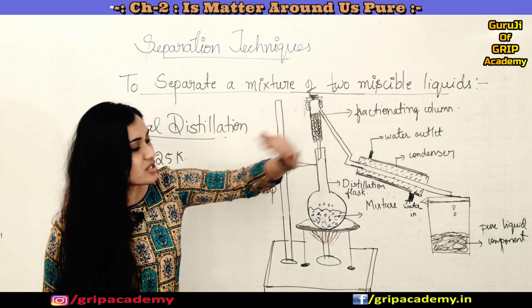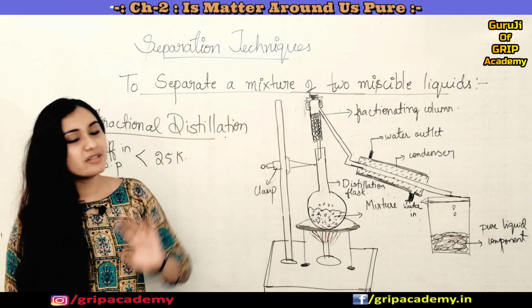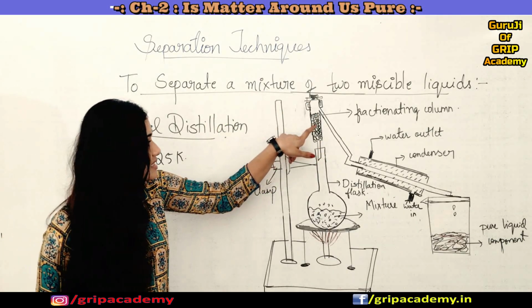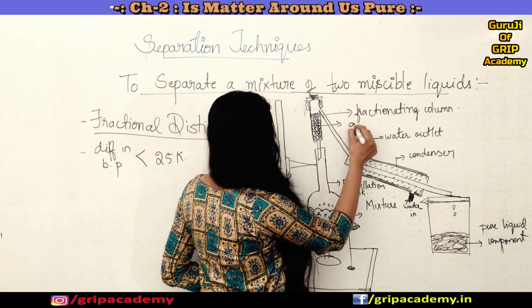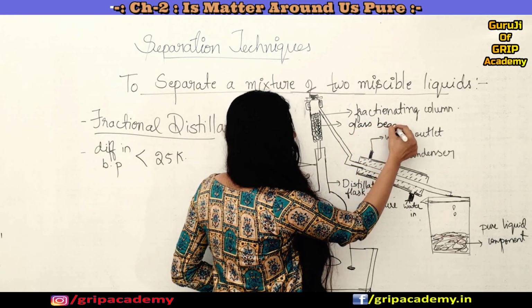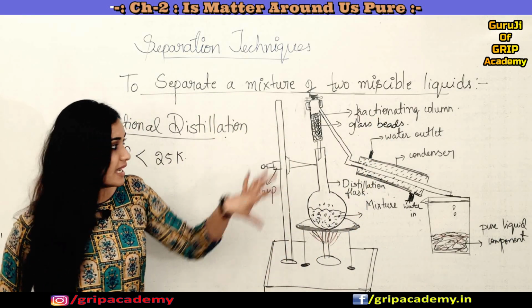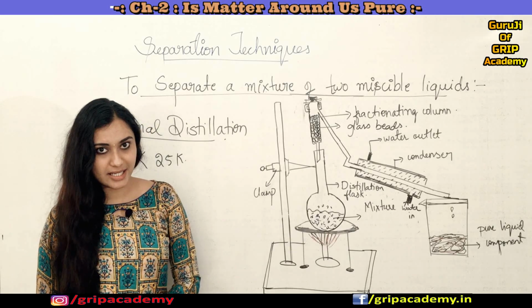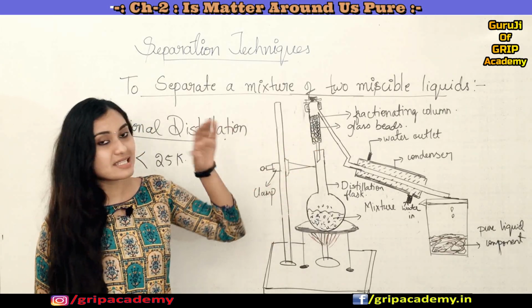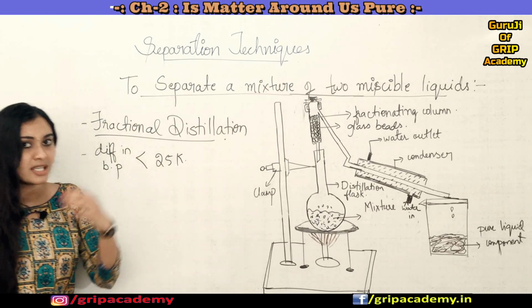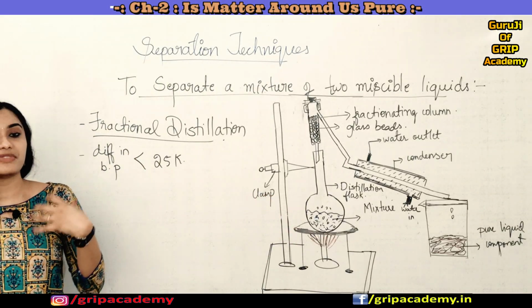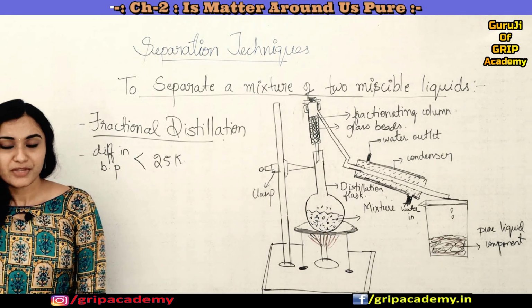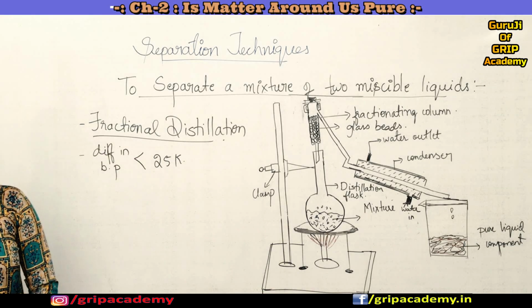So what is this fractionating column? This simple fractionating column is nothing but a glass tube which is packed with glass beads. These are all glass beads. What this fractionating column does is provide a surface for vapors to cool and condense. That is how we can separate constituents of mixtures in which the difference in boiling point is lesser than 25 Kelvin.